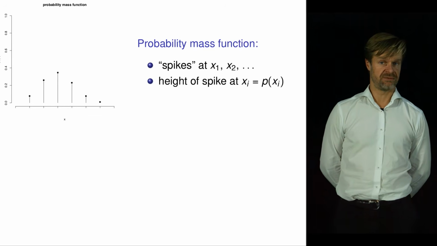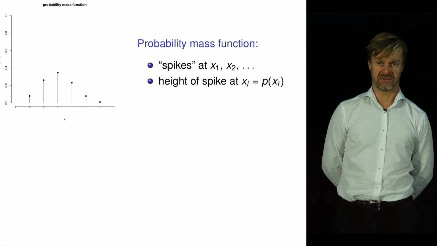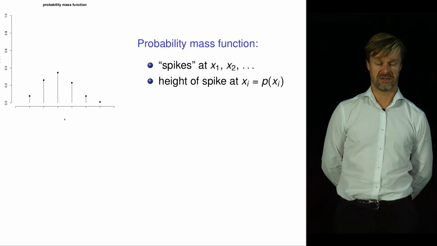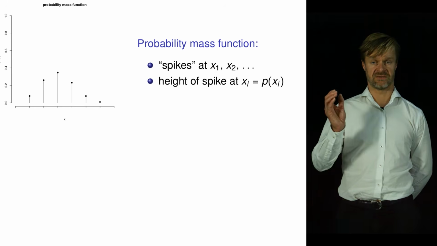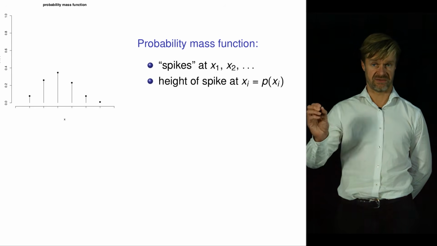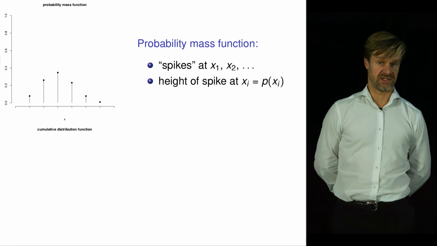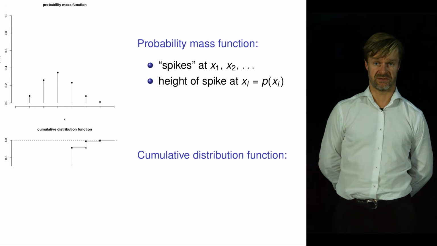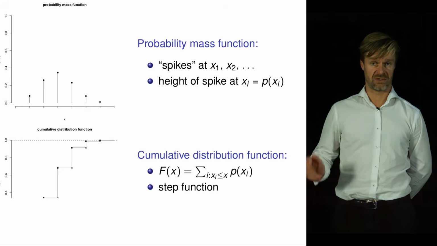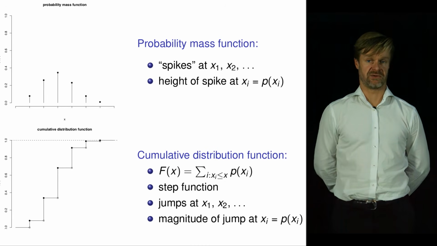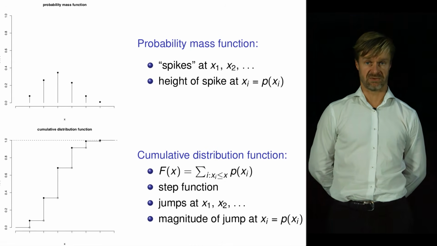If you graph a PMF, it's going to be spikes. It's these points along where you get a probability mass at particular values on the x-axis. And if you look at the CDF, that has steps in it. It's a step function which jumps up any time you've got a spike, any time you observe a value of X.